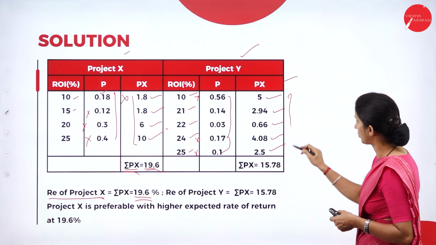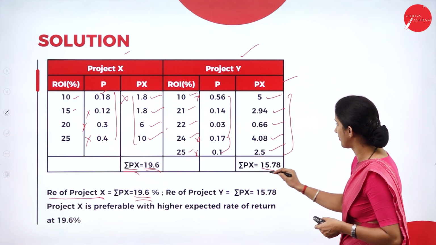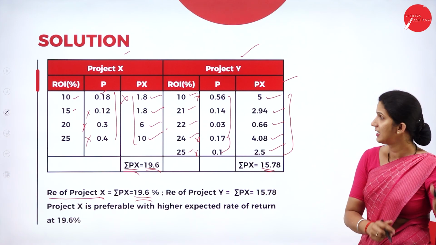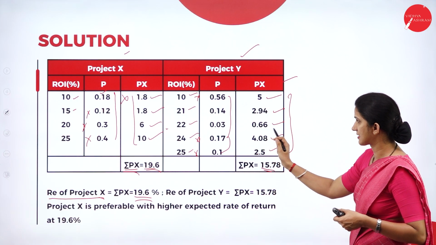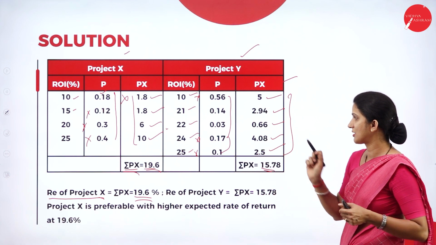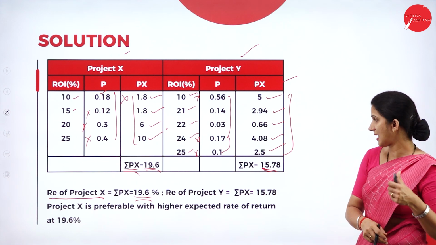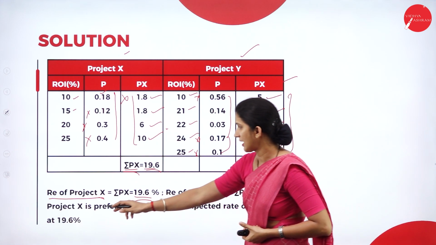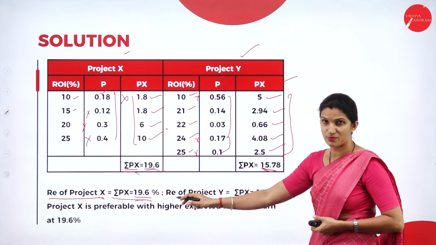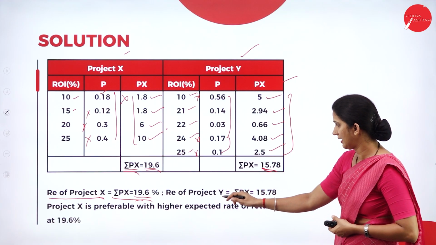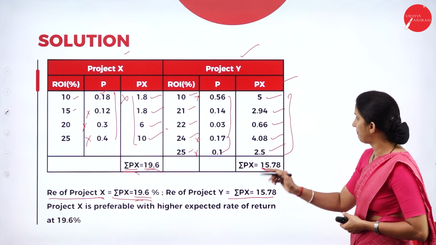Now we'll do the total of all this, that is sigma Px, 5 plus 2.94 plus 0.66 plus 4.08 plus 2.5, which is 15.78. So for project X we have 19.6, and the expected return for project Y is 15.78.